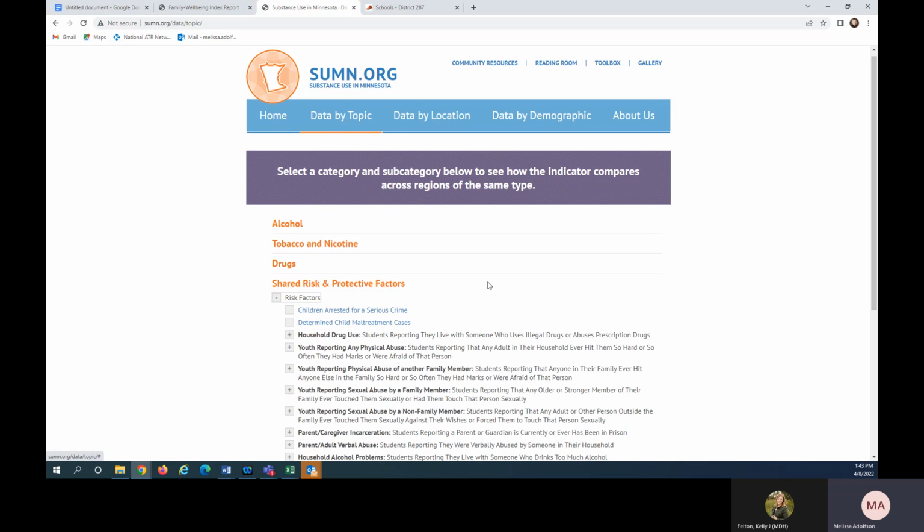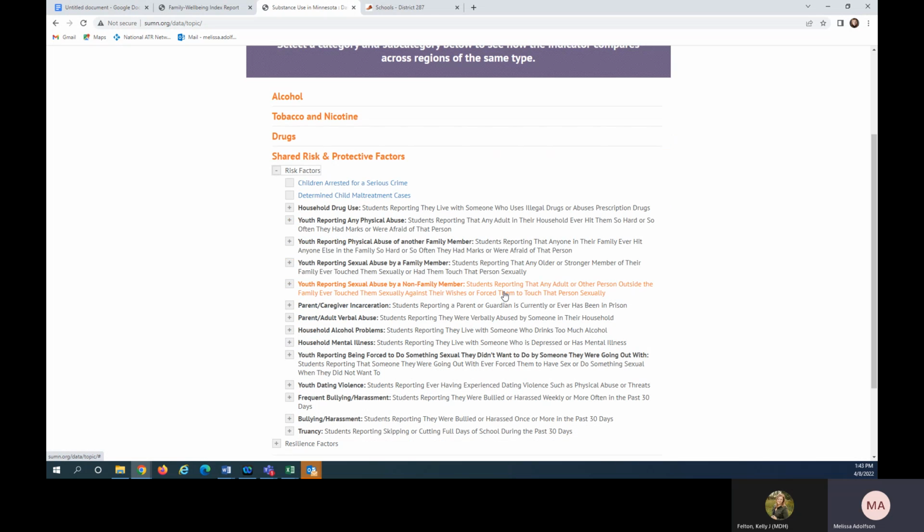If you click to expand the list of risk factors, you'll note that there are some risk factors that are not from the Minnesota Student Survey, such as children arrested for serious crime or determined maltreatment cases. These are still great sources of data and wonderful to use for planning, but the items from the Minnesota Student Survey allow us to dig in a little bit deeper and take a look at how strongly each of the factors are associated with suicidal ideation.